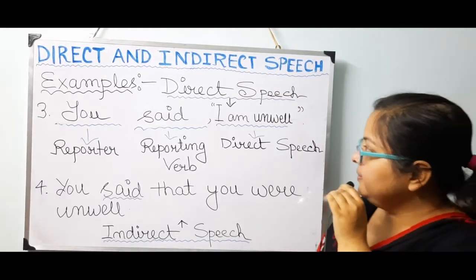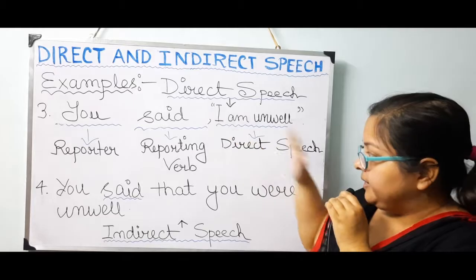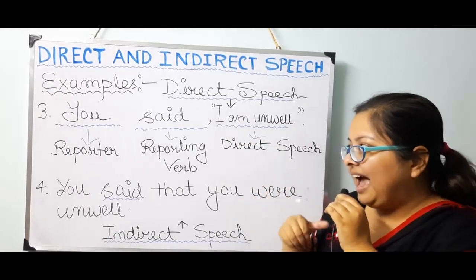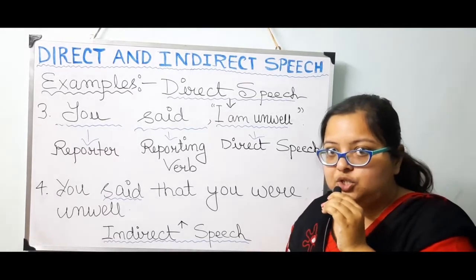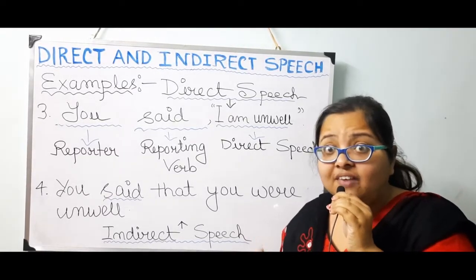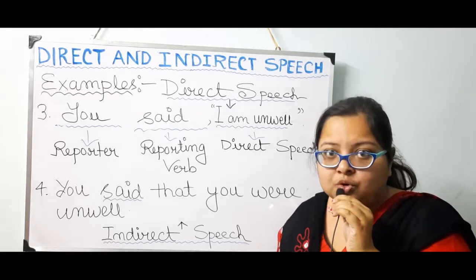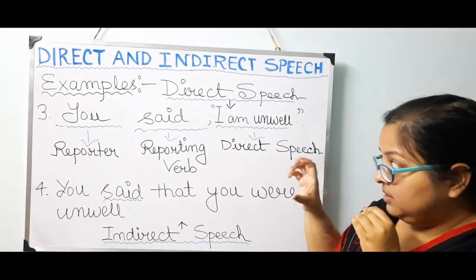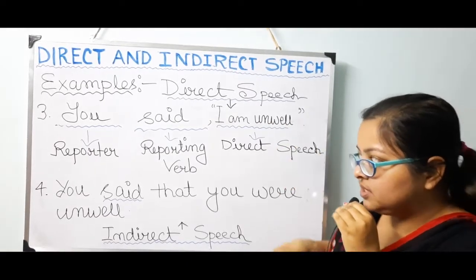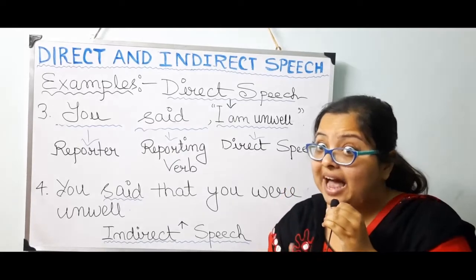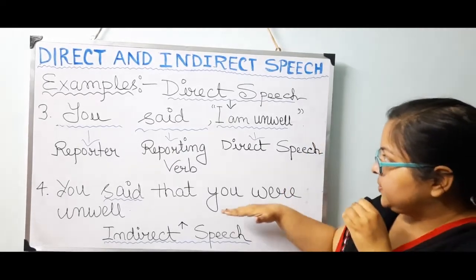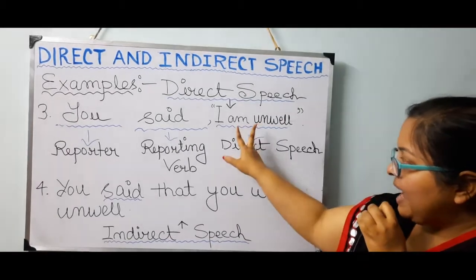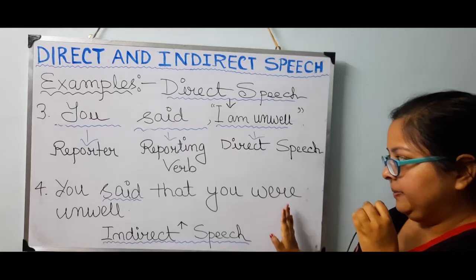Then "I" is getting turned into "you." When I'm saying this in my own words to you, suppose, I will definitely refer to you in the indirect speech. When I tell this very thing in my own words, I will refer to you as "you" only. So "I" is getting changed into "you." Then "am" is turning into "were."